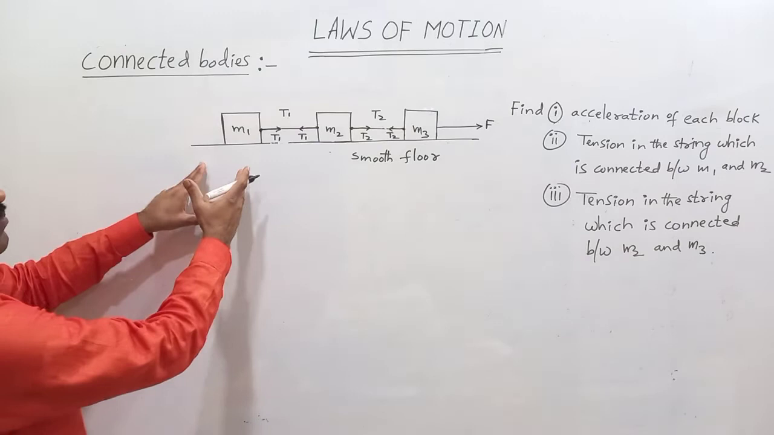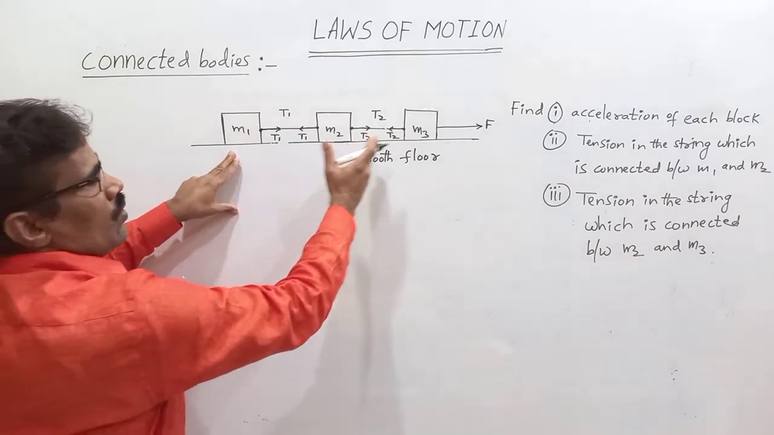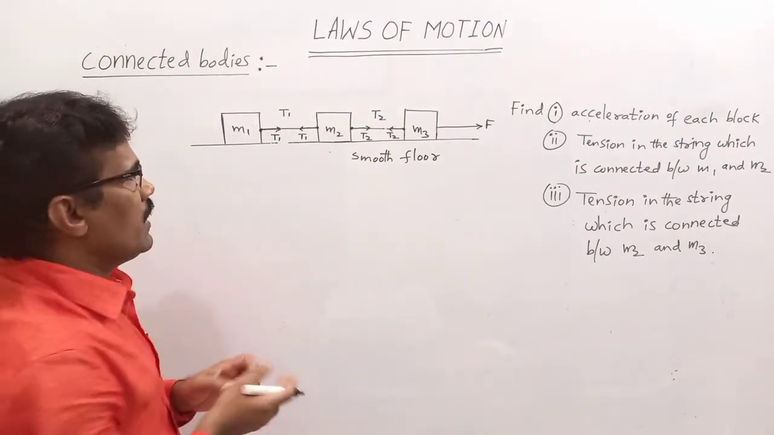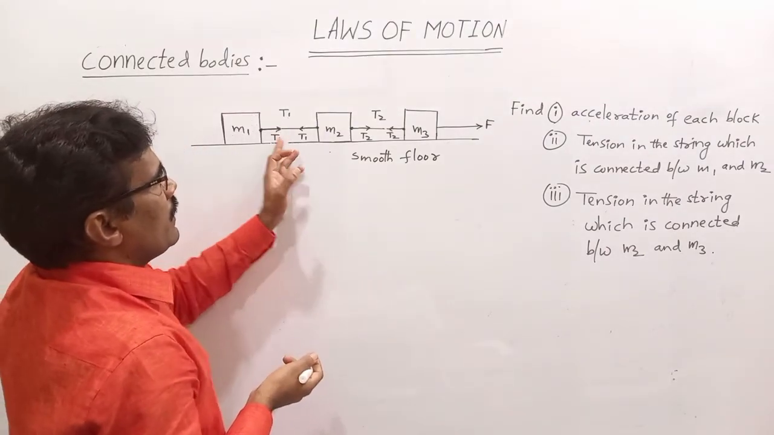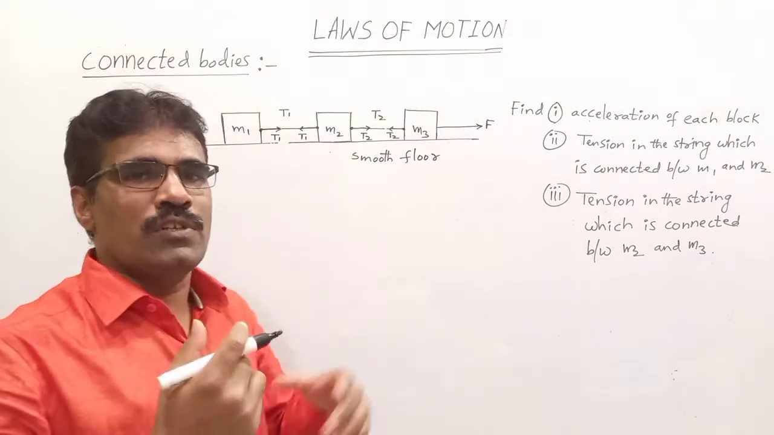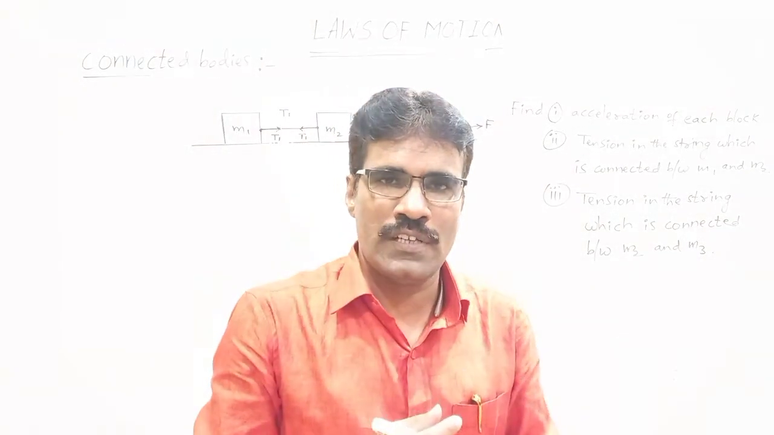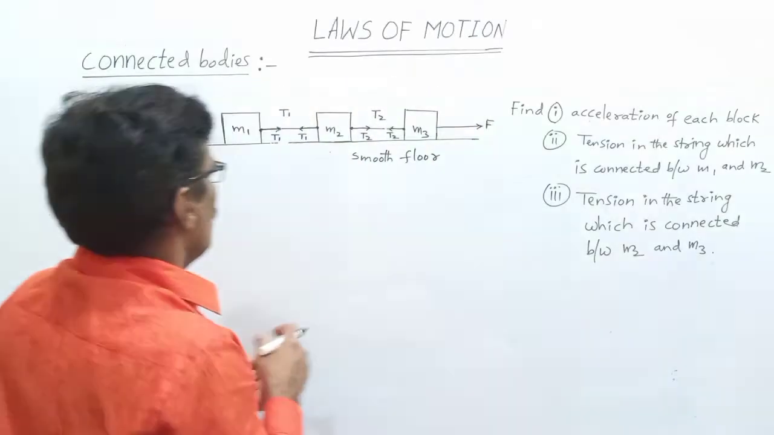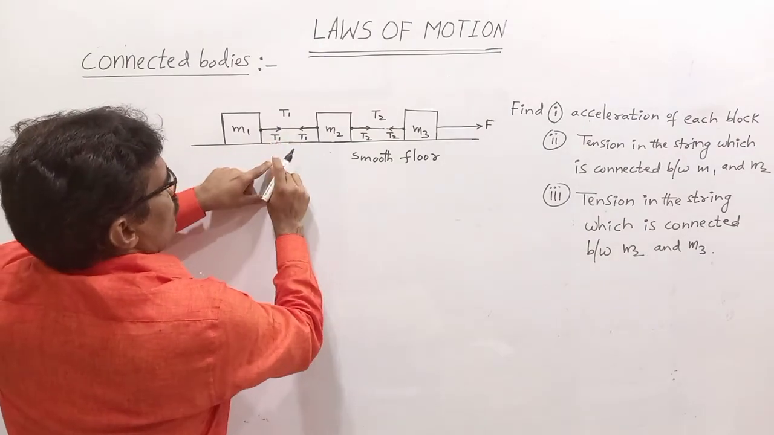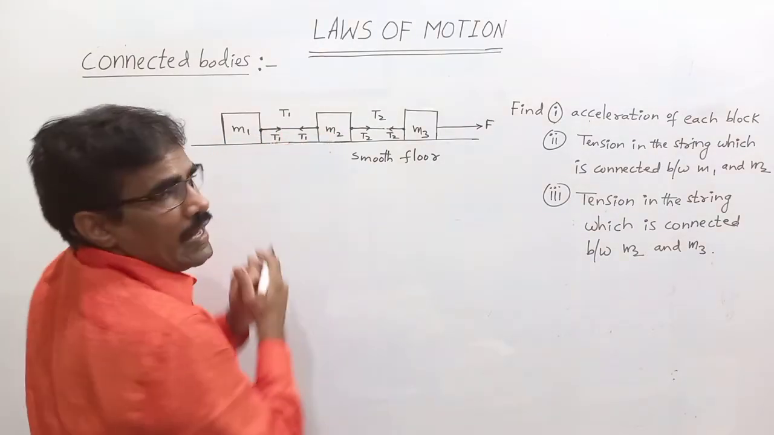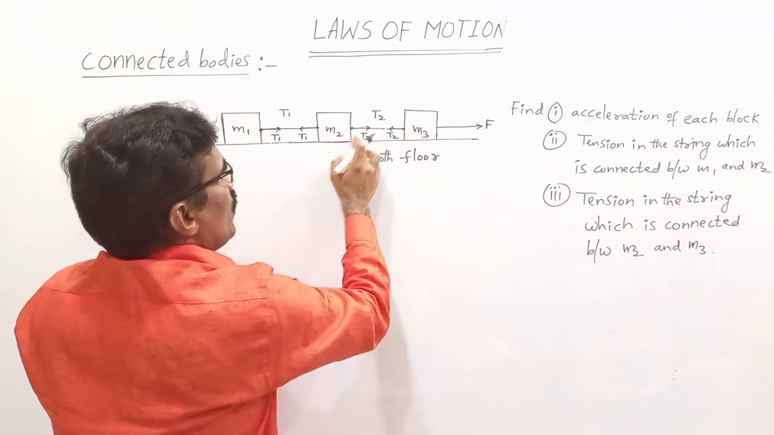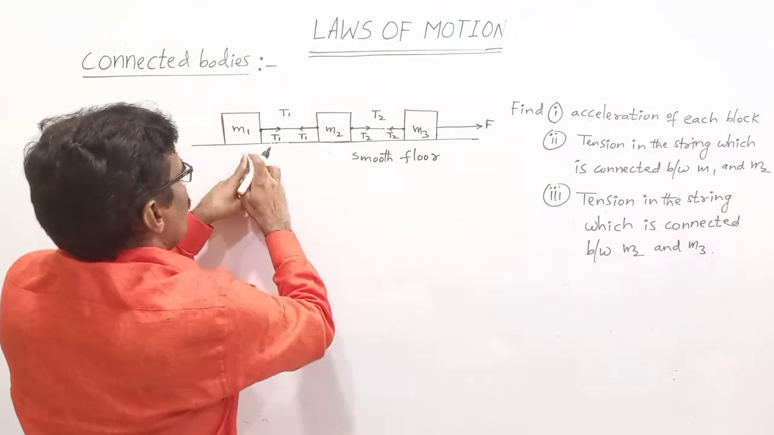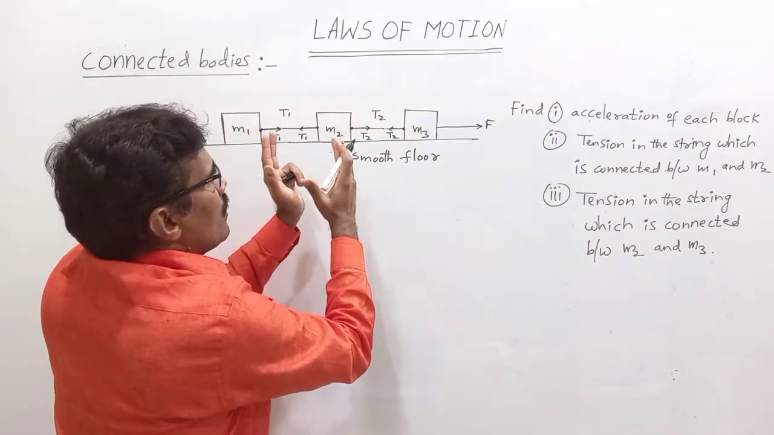With a free body diagram for M1, M2, M3, we get the answer. But here there is a logic. They are connected with inextensible strings. Inextensible strings means they do not extend while moving. So M1 and M2 are attached, and M2 and M3 are also attached. That means M1, M2, M3 are attached with each other.